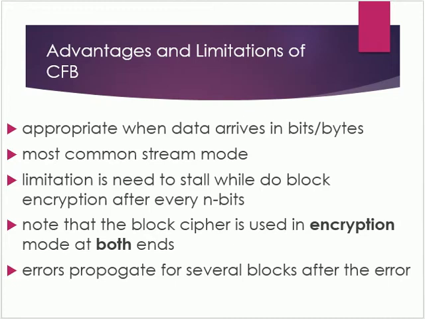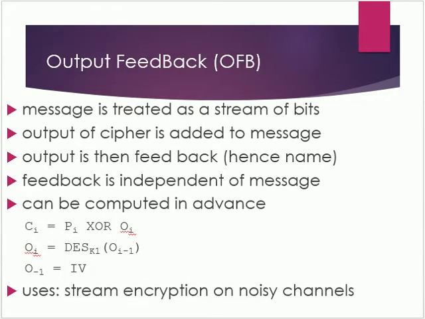If it is used over a noisy link, then any corrupted bit will destroy values in the current and next block, since the current block feeds as input to create the random bits for the next. So either it must be used over a reliable network transport layer, which is pretty usual, or use OFB, as errors will propagate for several blocks after the error. Thus, the alternative to CFB is OFB, which is output feedback.